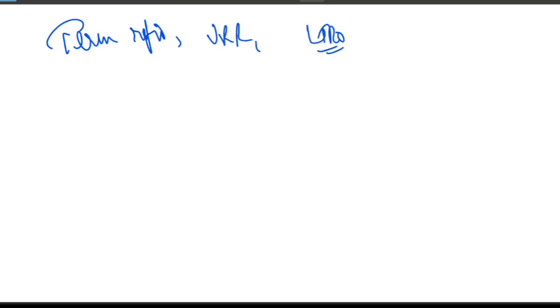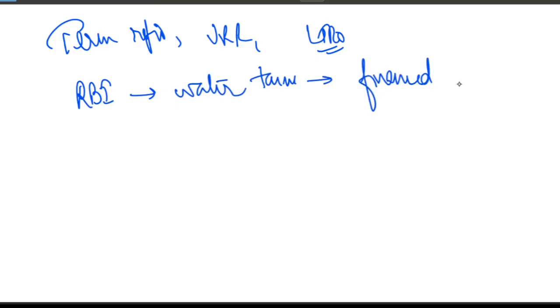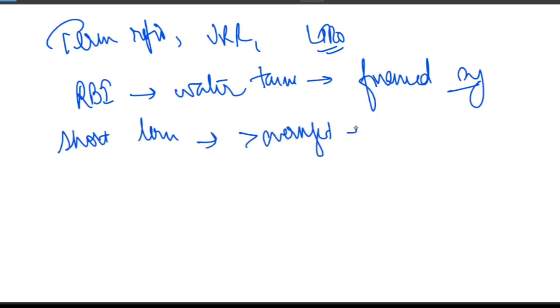So it may sound complicated, but if you understand who borrows, at what rate, and for how long, the entire chapter becomes super easy. You can think of the RBI as the main water tank of the financial system. Banks need water, that is money, for different durations. It can be very short term, it can be short term but longer than overnight, or it can be a long-term structural need.